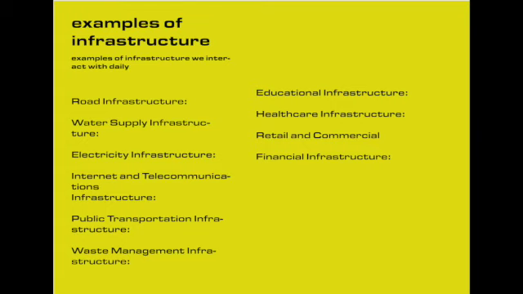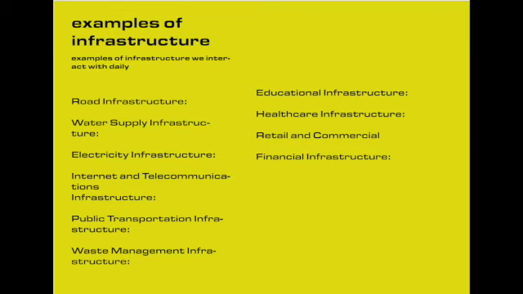Electricity infrastructure. We interact with electricity infrastructure constantly, powering our homes, workplaces, and electronic devices. This includes power plants, electrical grids, transmission lines, and electrical outlets. Internet and telecommunications infrastructure. We rely on internet and telecommunications infrastructure for communication, accessing information, and staying connected. This includes internet service providers, cell towers, fiber optic cables, and communication networks.